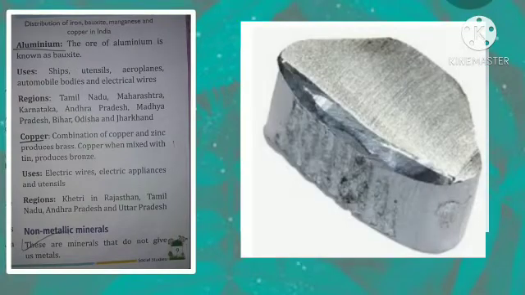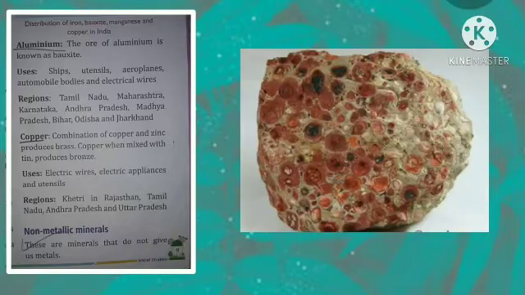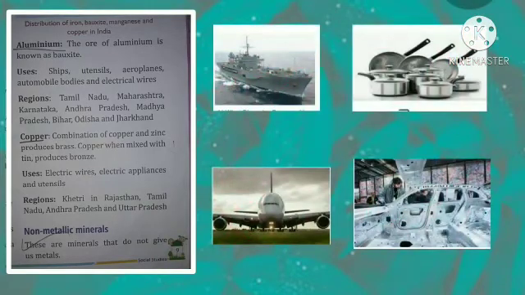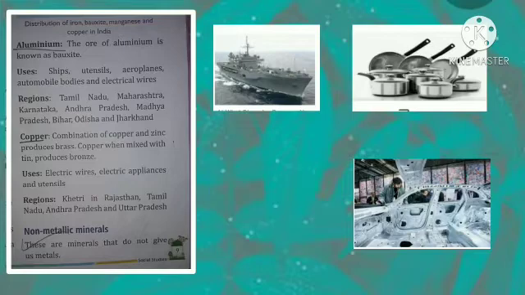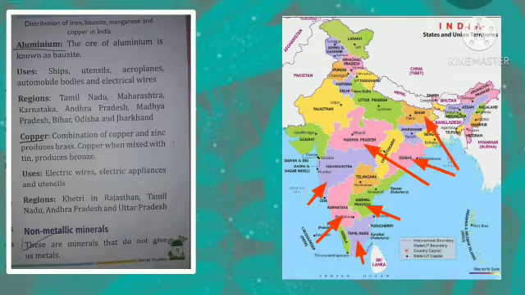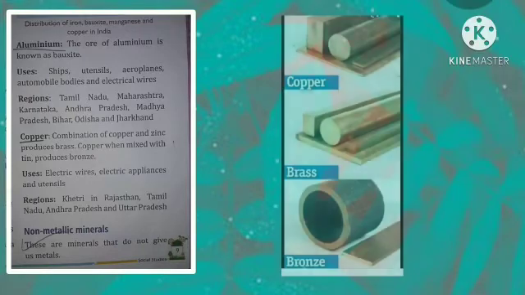Now the next is aluminium. The ore of aluminium is known as bauxite and it is used in shapes, utensils, aeroplanes, automobile bodies and electrical wires. It is found in the region of Tamil Nadu, Maharashtra, Karnataka, Andhra Pradesh, Madhya Pradesh, Bihar, Odisha and Jharkhand.